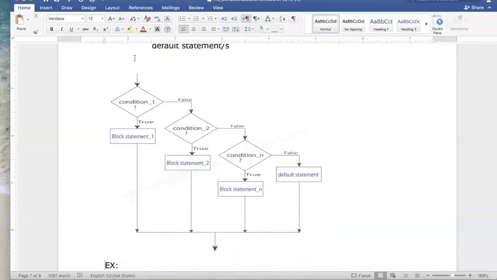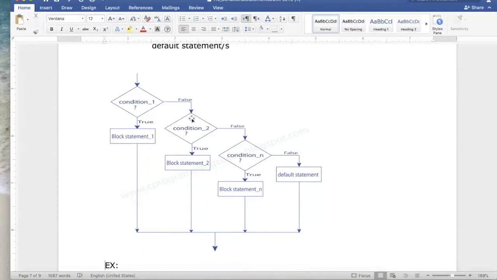So what that looks like pictorially is you evaluate your first condition. It's always either going to have a true answer or a false answer. If it's true, you execute the block of statements associated with that first if, and then you continue on with the rest of the program. Notice that when that happens, you never consider any of the other conditions. You just execute that first group, option A, body 1, and then continue on with the rest of the program.